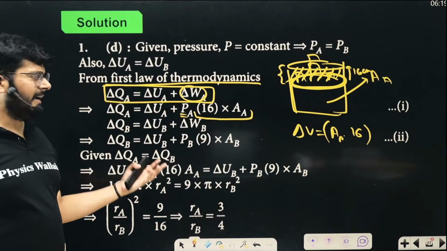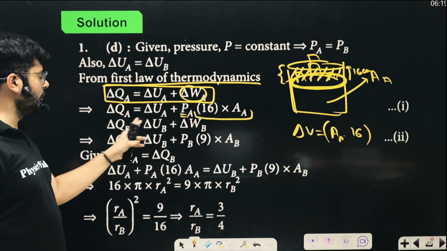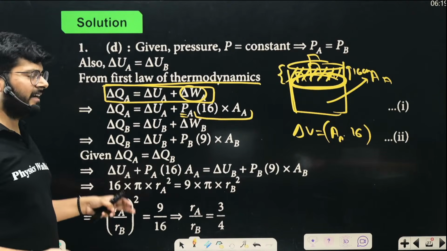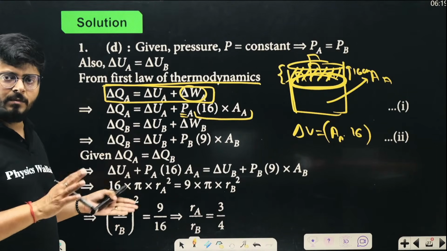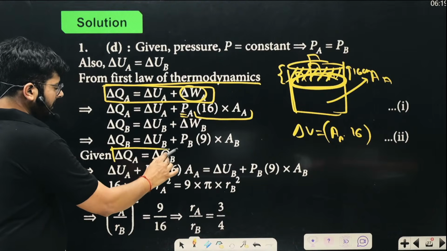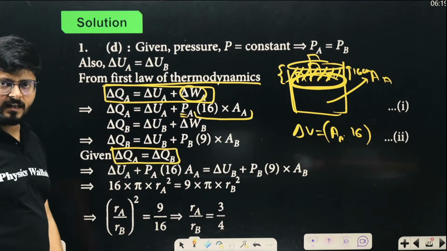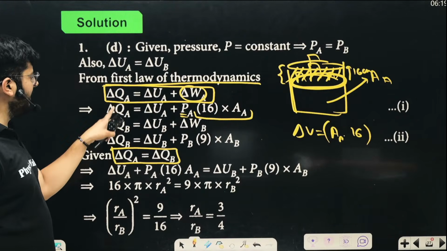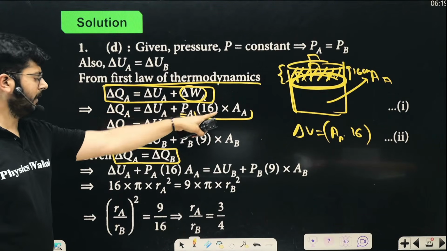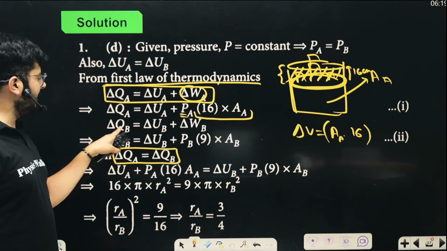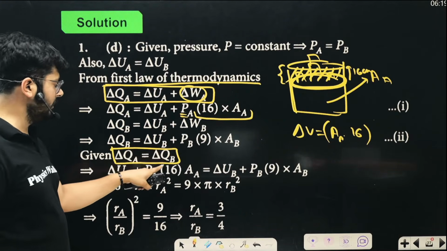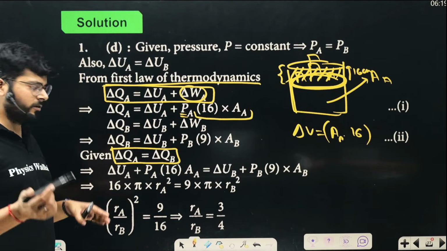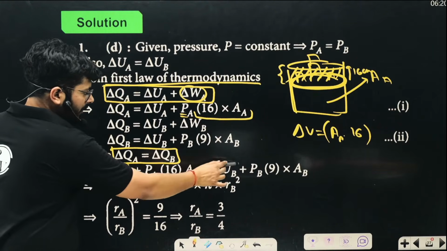Similarly, for the other gas, we can apply the same thing, delta Q equals delta U plus delta W for the second gas. The question says that both of the systems are getting the same amount of heat, so delta Q for A is the same as delta Q for B. Write delta Q for gas A over here and for the second system B over here. The change of internal energy is also the same, so that part is cancelled out.